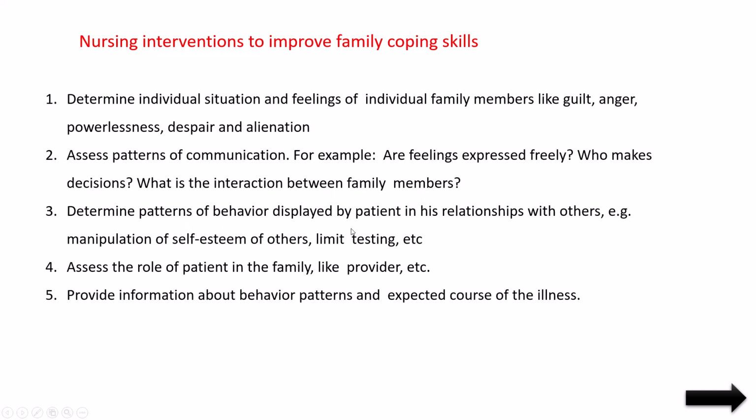Determine patterns of behavior by the patient in his relationship with others, and that also we have to assess. Assess the role of the patient in the family, like provider. Provide information about behavior pattern and expected course of illness. All this we can get from the family members. We can teach the family members how to behave with the patient also. That is one type of intervention. We have to give education to the family members as well as the patient, because if the family members keep minding the patient, the patient's problem will not come down. So that's why this family intervention is very important.